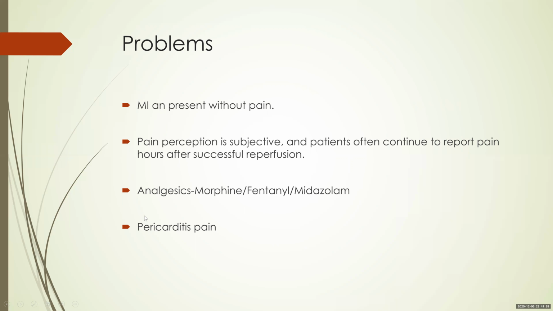So let's say I've lysed the patient and then the patient 3 days later has chest pain, and you take an ECG and find that the ST has re-elevated. You might think it's a reocclusion. However, on careful examination, you'll find that the pain is different from his previous MI pain. It is pricking in type, occurs on deep inspiration or coughing, occurs when the patient is sitting, radiates to the trapezius ridge, and you might get a pericardial rub. And the ST elevation might be present in all leads. So this is pericarditis. And this should be differentiated from your earlier anginal pain because you might mistake it for a reinfarction. So prompt resolution of pain, the first marker.